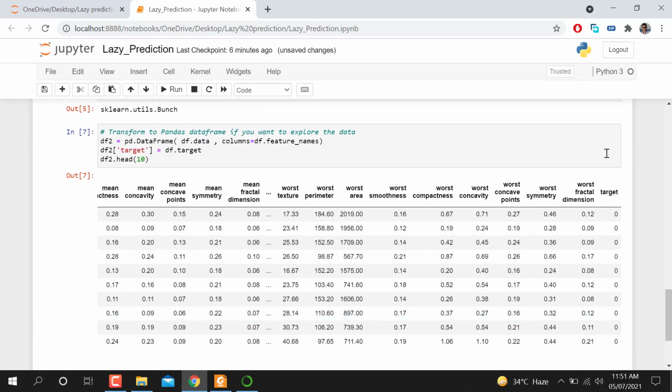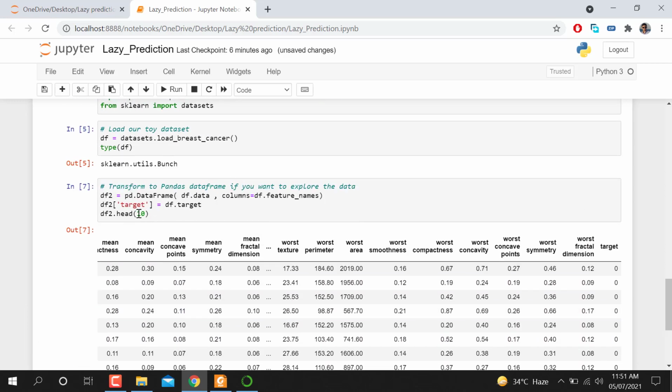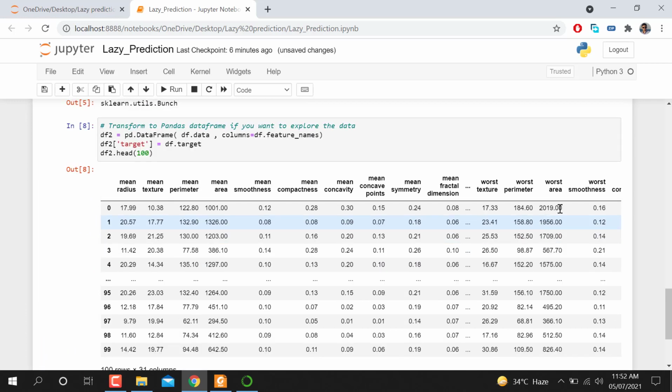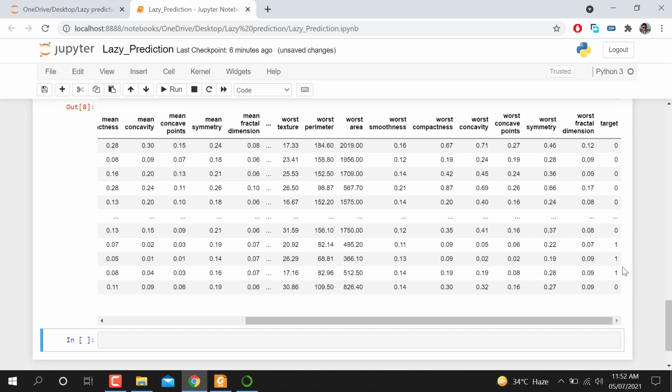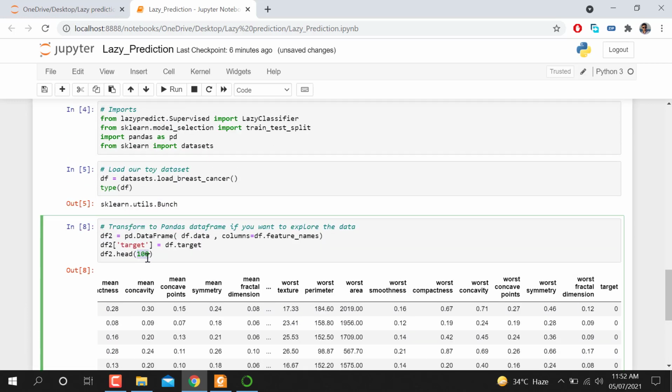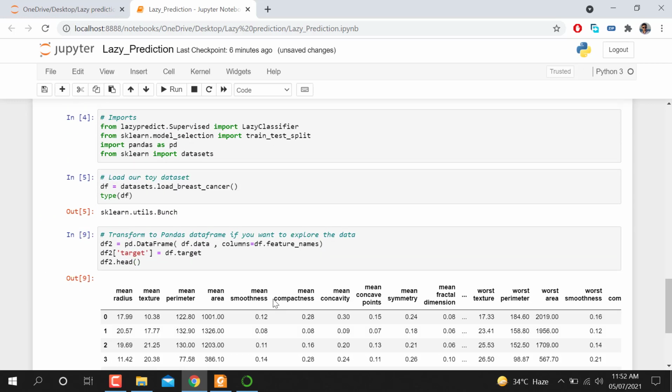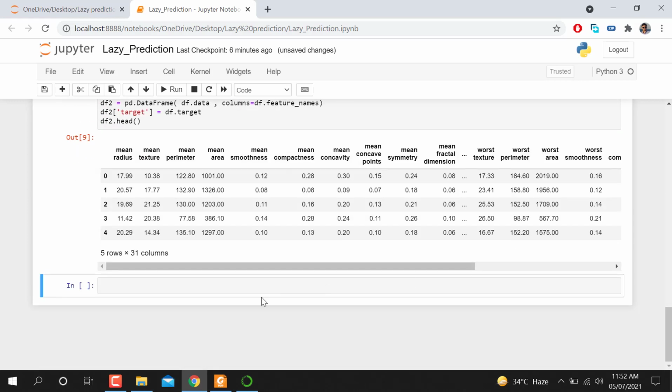You can see we have a target with 0 0 0. I'm going to call 100, so let me see how many labels there are. You can see here 0 0 0 1 1 1 1. So we have two labels, binary, benign and malignant, 0 and 1.